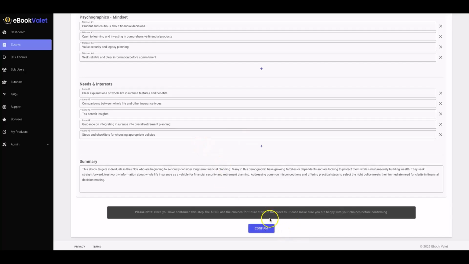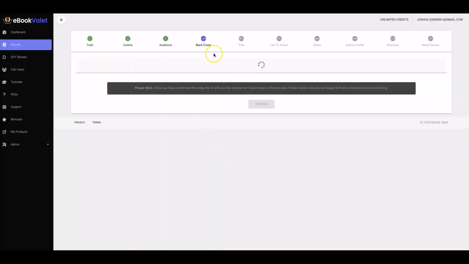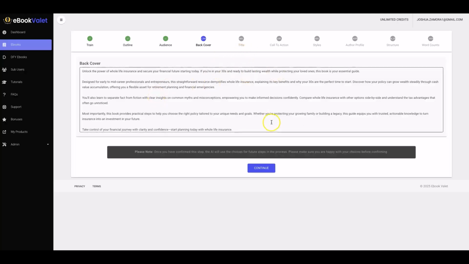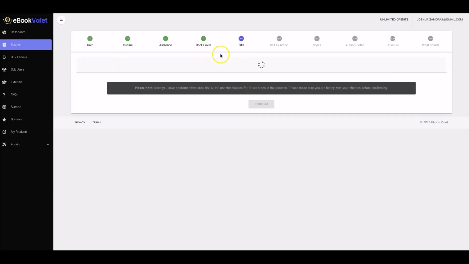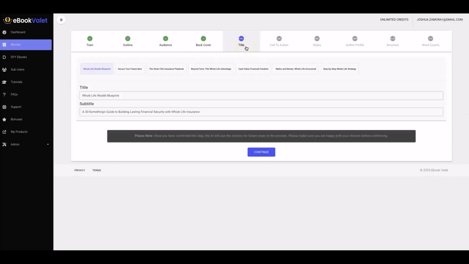And then I hit continue, confirm. And each and every step from here is the exact same, okay? The AI does it all for me, but if I didn't want to customize it, I can. I'm going to hit continue and confirm on the back cover, which was written for me. And then here, I can go ahead and customize the different title that I want as well. So you'll see we have about 7 options there to choose from, okay? And it's going to provide me a title and a subtitle, all right? So you can choose which one you'd like.